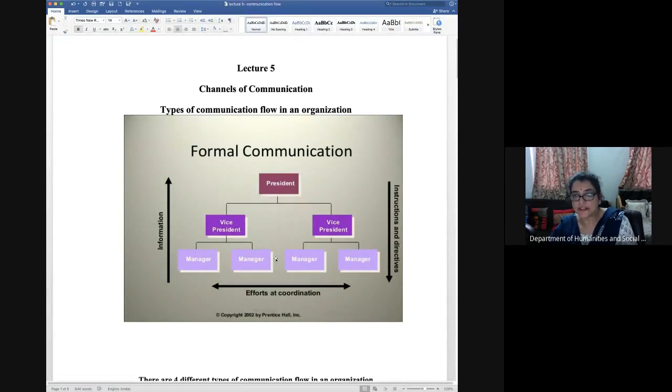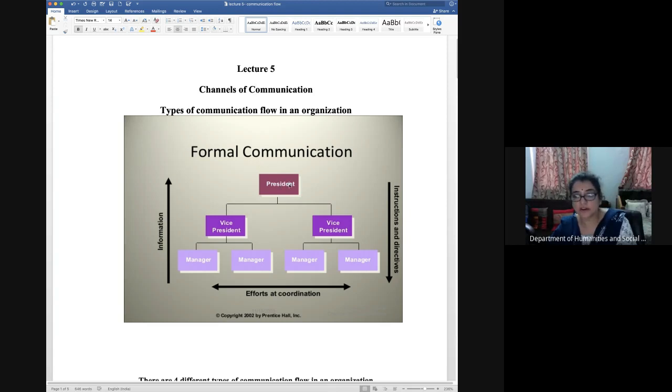So you can see that there are three types of communication. Upward, which shows the arrow upward, where the information is flowing from the down level, from workers and from executives to the upper level, that means to the president. Here in downward communication, where the arrow shows the down direction, it shows that when the president has to give some orders or instructions or directives, then this downward flow of communication works.